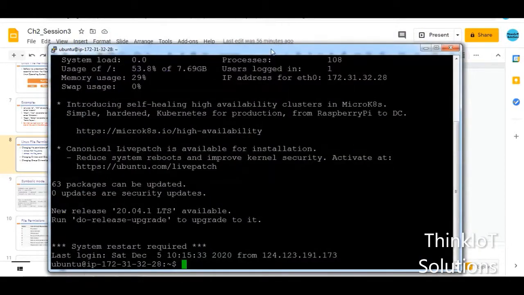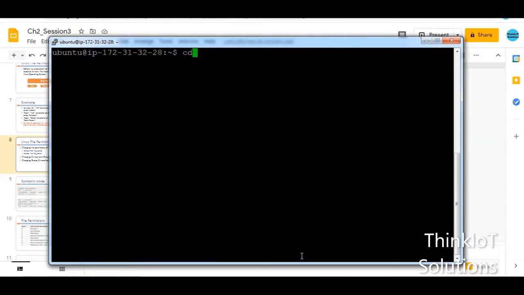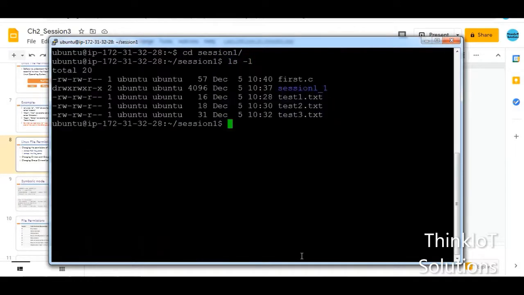So now again we are in the home directory. Now if I want to go to my sessions directory, first I'll clear and then I'll do cd space session 1. So this is my directory that I've created. I'll enter into that and now I'll type ls space -l. So now you can see that these are the permissions that you have. Now I want to modify these permissions. To modify these permissions, I have to use a command called chmod. So the command is chmod space.